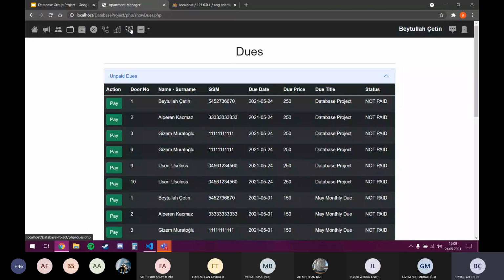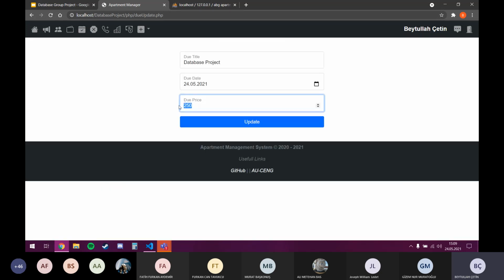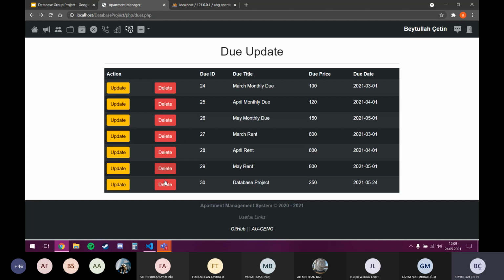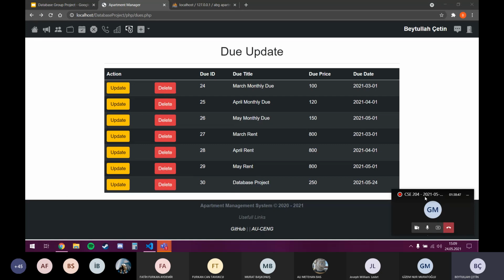There's one thing left. We can update a due as you want to see. When we press this update, we can change the price or name or date, or completely delete it. Yes, that's it for my part. Now Alperen will take over.